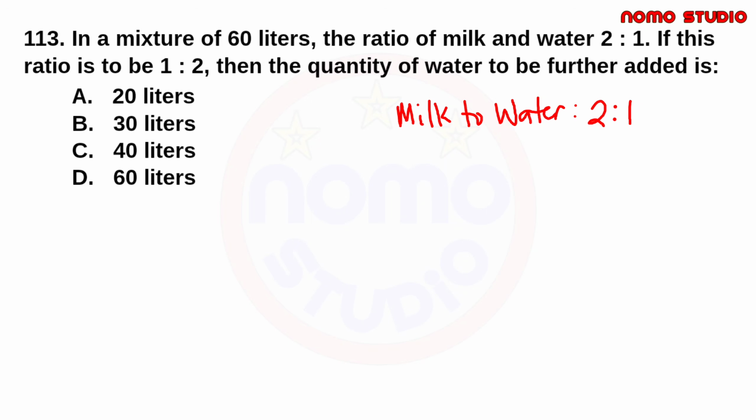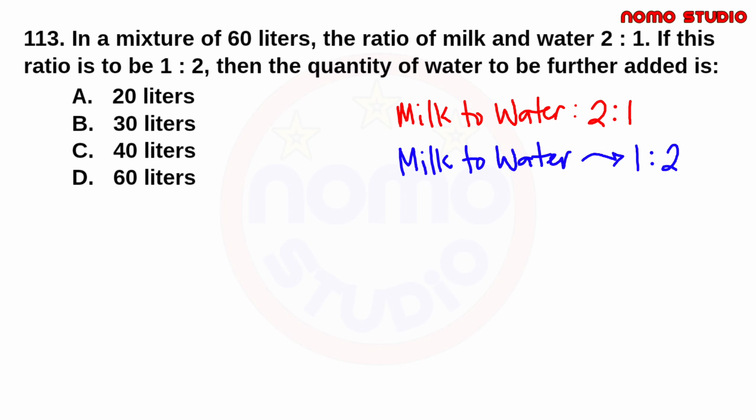So, ang ibig sabihin po nito, if our desired new ratio of milk to water is 1 is to 2. Kumbaga binaliktad lang yung original natin or yung initial ratio is 2 is to 1, di ba? Dito po kasi sa ating given question, it is asked to add water in the mixture. So, this only means the quantity of milk will remain the same.